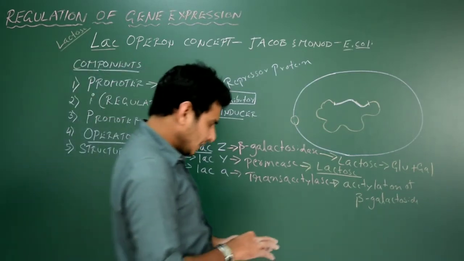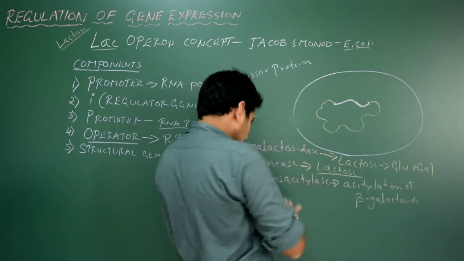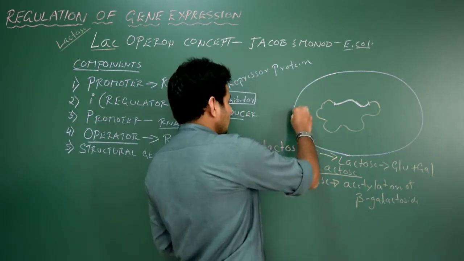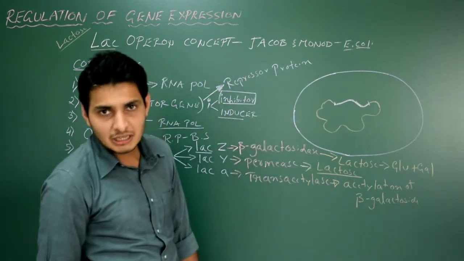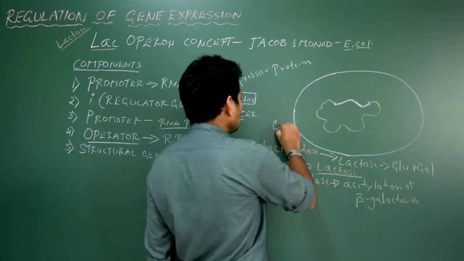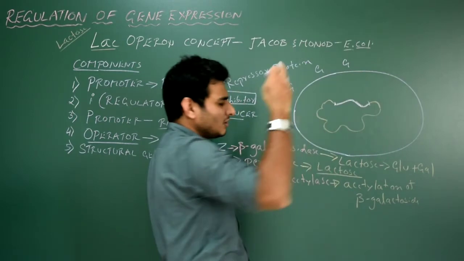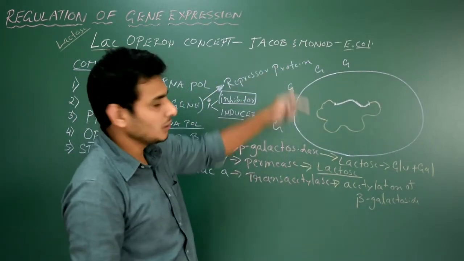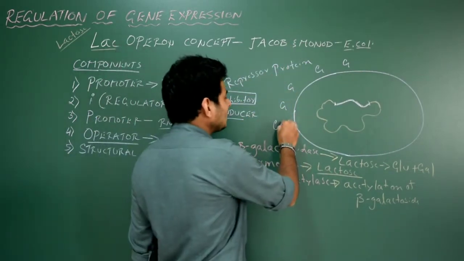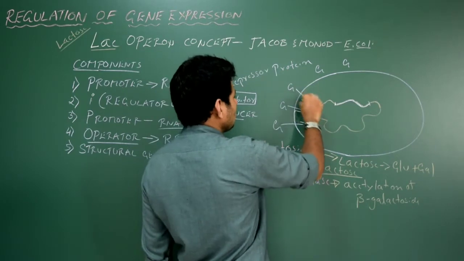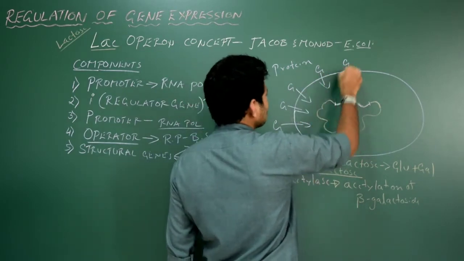Now we will imagine that for the bacteria, the natural food, for its survival, it has to take glucose. So glucose will be situated outside the bacteria. It will absorb the glucose present in the external medium.